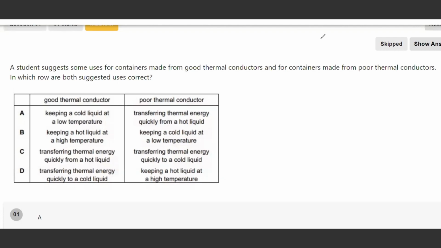Now that we have covered the theory for this topic, let's have a look at a few past paper questions. A student suggests some uses for containers made from good thermoconductors and for containers made from poor thermoconductors. In which row are both suggested uses correct? Before we go into the answers, let's look at what a good thermoconductor and a poor thermoconductor is. In a good thermoconductor, heat should be able to transfer from one place to another fast. So, a good thermoconductor has fast heat transfer.